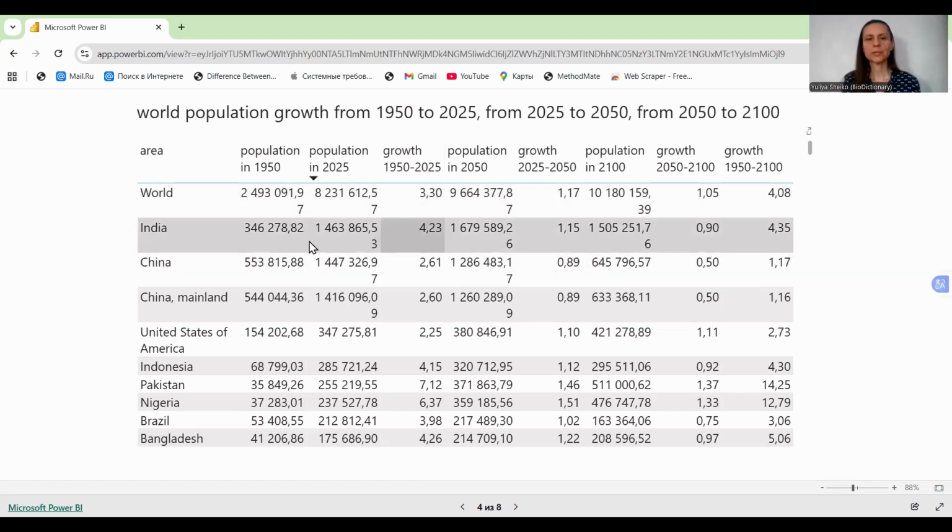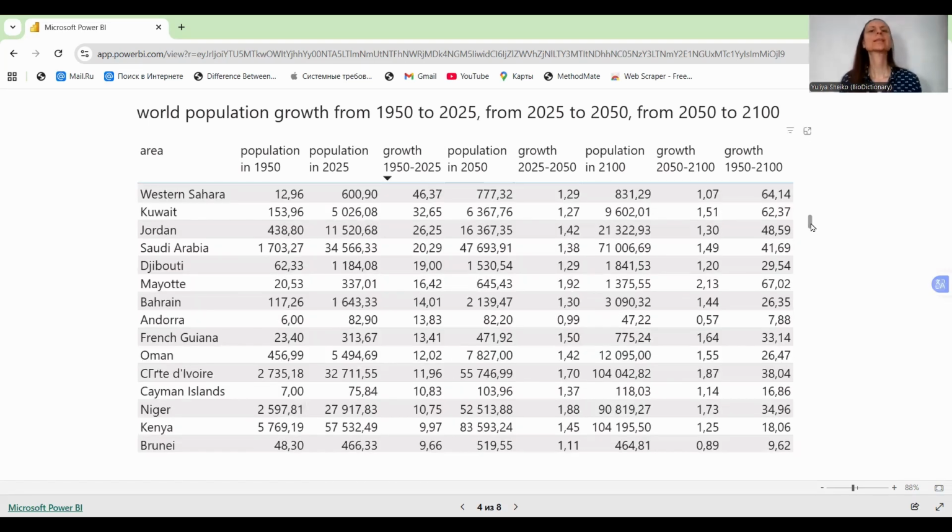The population in India increased more than 4 times, and China 2.6 times.